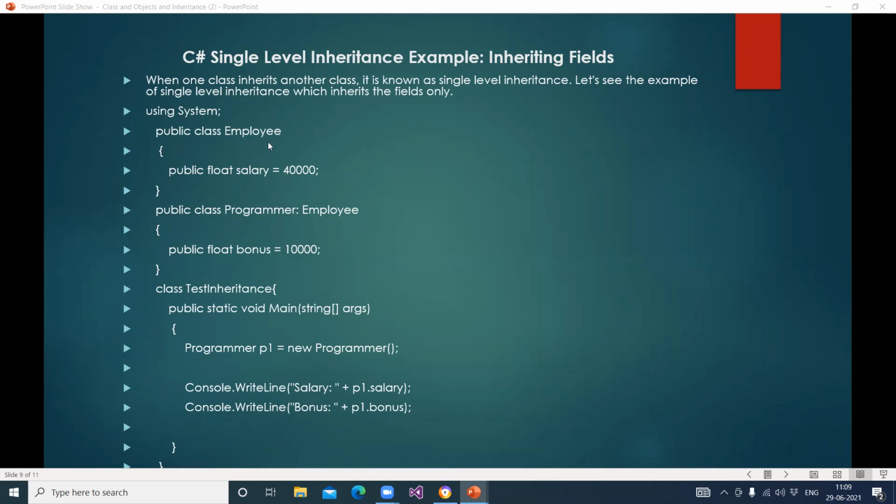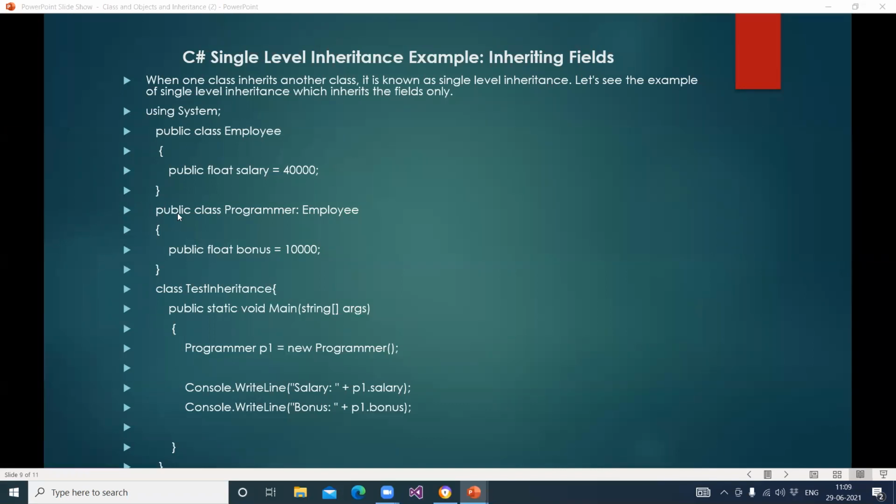In this class, the variable is declared of float type, and that is public. Salary is a public variable, equal to some value, 40,000 or something.